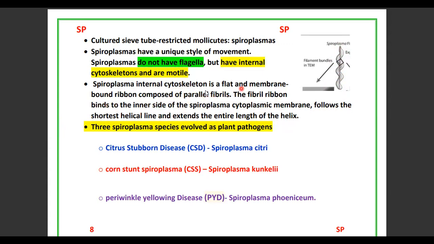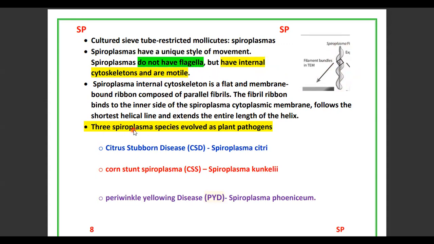and on the inner side of the cell membrane it is composed of parallel fibrils. These parallel fibrils show the movement, so they move from one place to another place and also change their shape. So spiroplasmas do not have flagella, but they are motile due to the internal cytoskeleton. The internal cytoskeleton is a flat, membrane-bound ribbon composed of parallel fibrils.